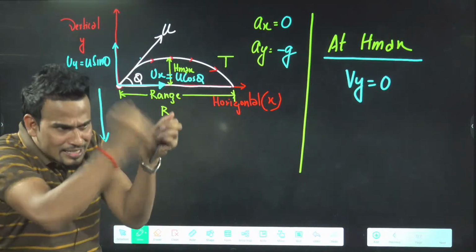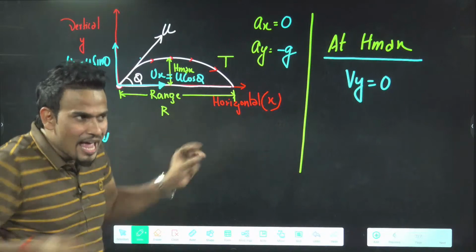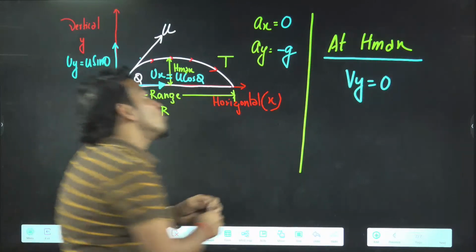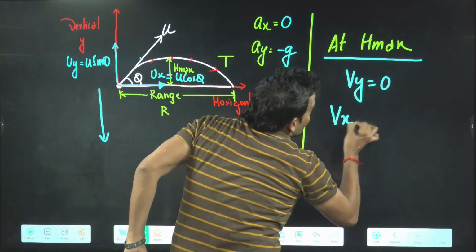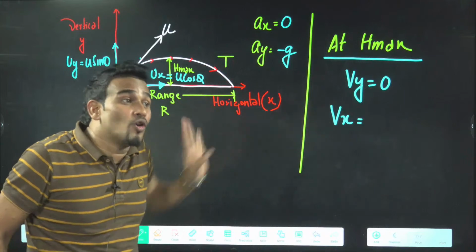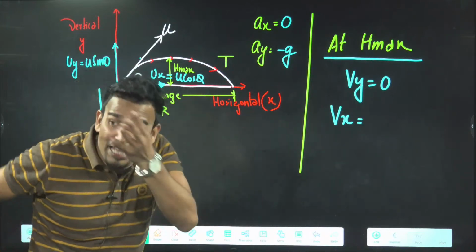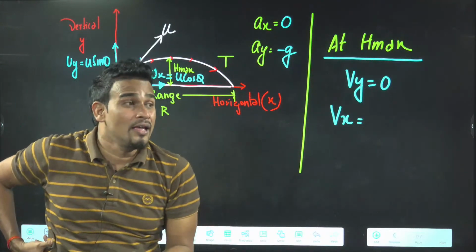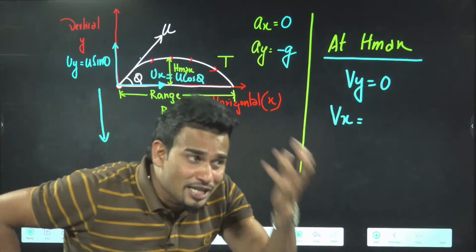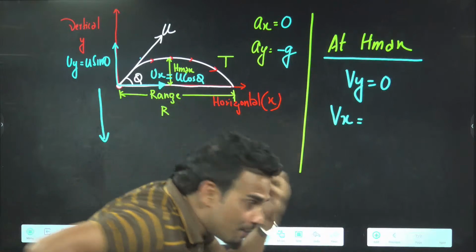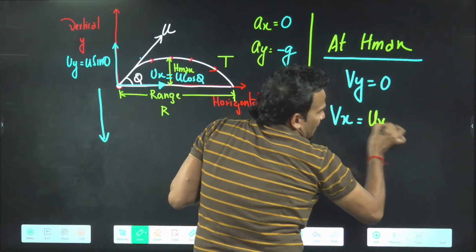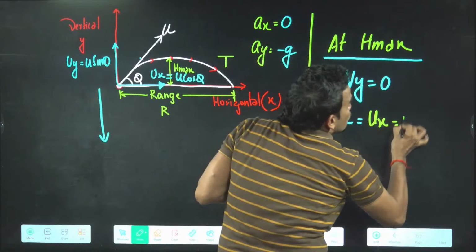U sin theta is decreasing, decreasing, decreasing. At maximum height, it will become 0. What about Vx? What about velocity along x? It will remain the same, u cos theta only, no change. Change will happen only if acceleration is there. In horizontal, no acceleration means no change in velocity. If initially it was u cos theta, it will remain u cos theta. Your Vx will be same as ux, that is u cos theta.